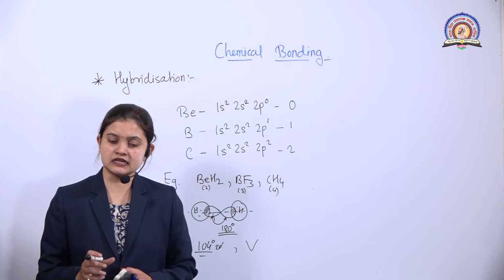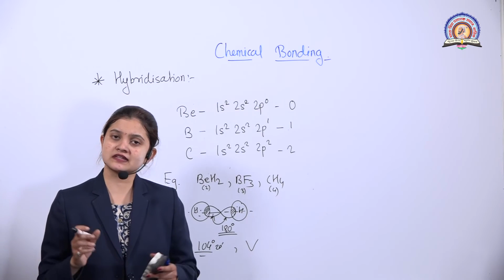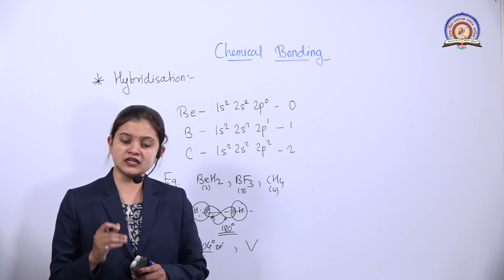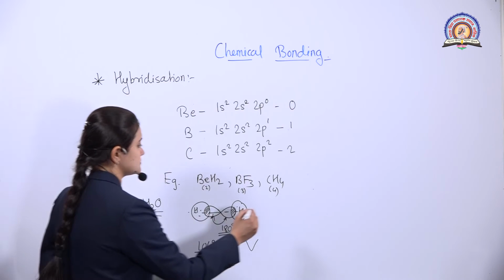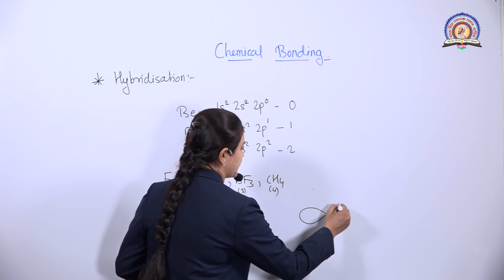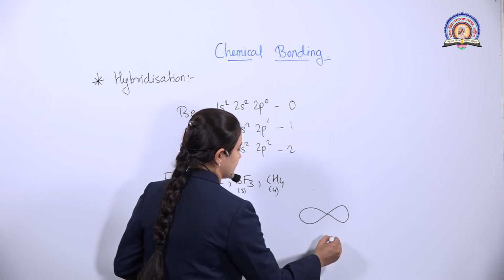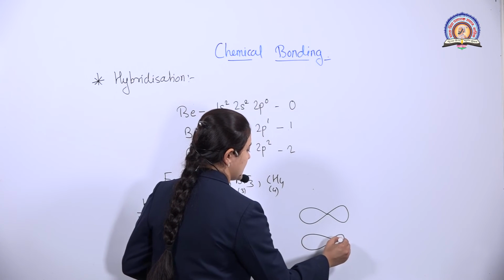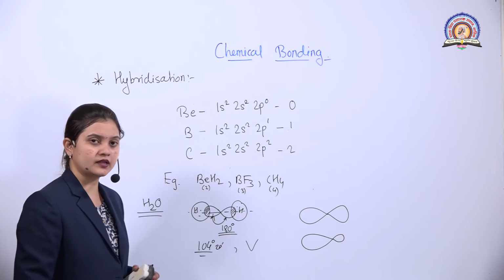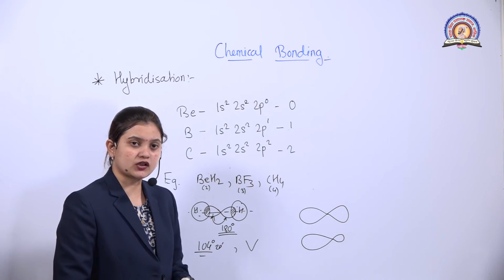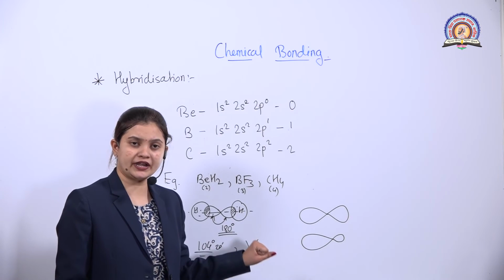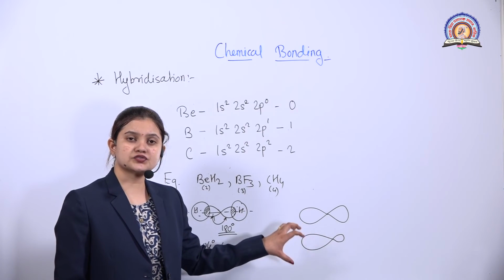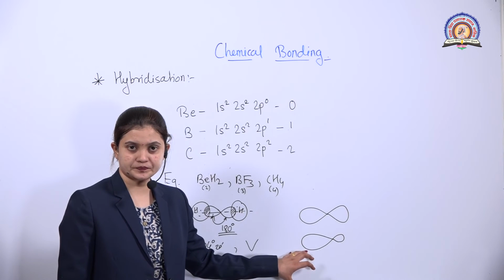So when there is hybridization, there is always a mixing of orbitals. When the new hybrid orbitals are formed, they will not have the proper dumbbell shape. One lobe will be large and the other lobe will be smaller. Why is it so? Because more electron density is attracted towards one of the lobes, so that a strong bond is formed.